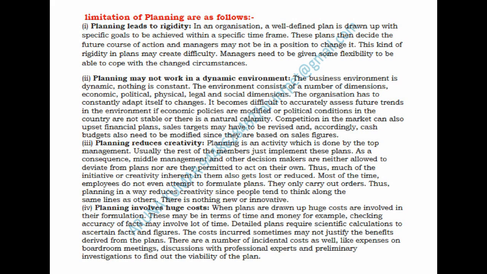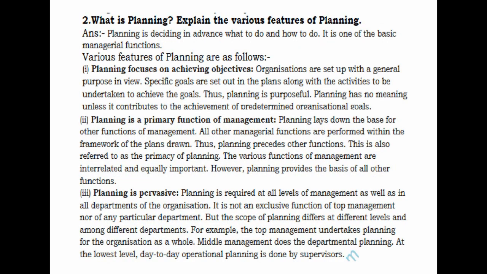So the second question is like, what is planning. So when they ask what is planning, you write the definition. So planning is deciding in advance what to do and how to do. It bridges a gap between where we are and where we want to be.